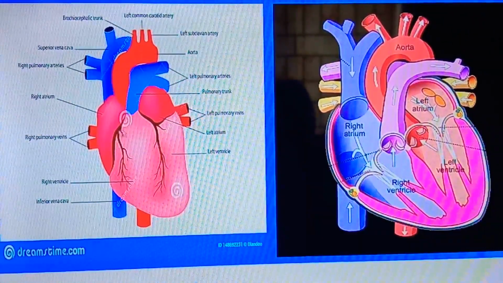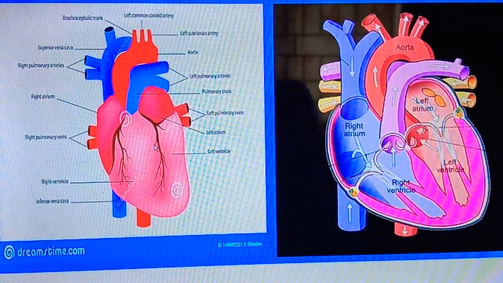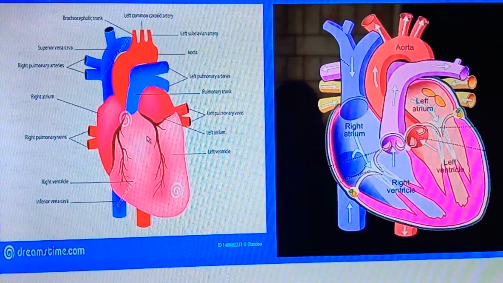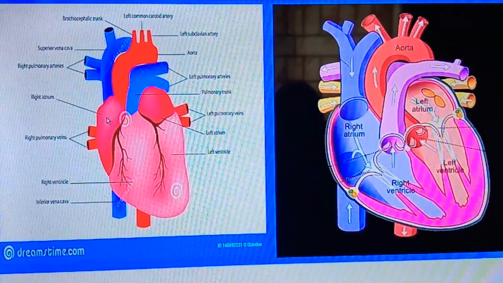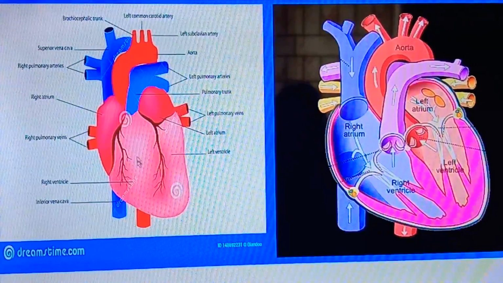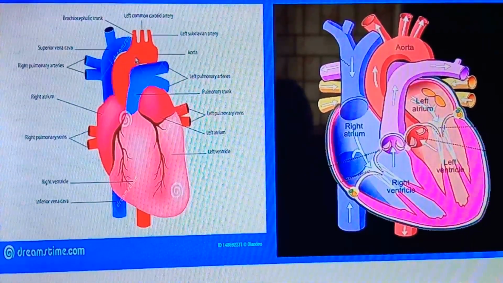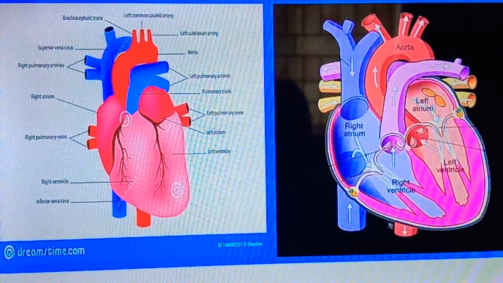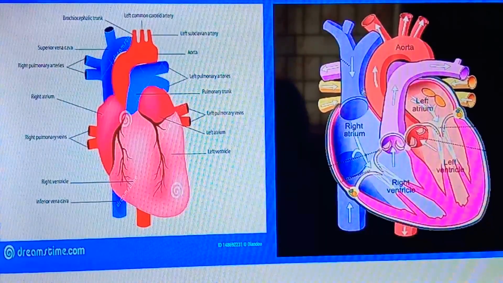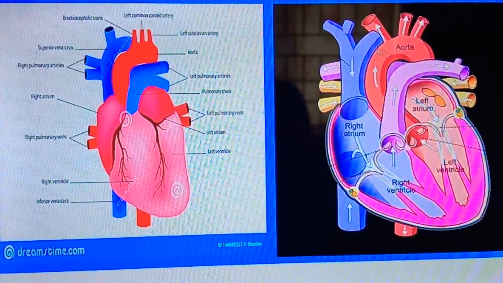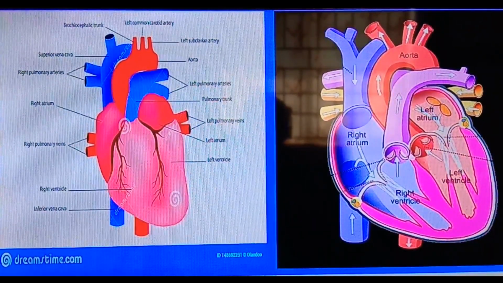Now this is the diagram of the heart, external view and internal view. You can see the heart muscles are also supplied by the blood vessels. This is the right atrium, left atrium, right ventricle, left ventricle, the bigger blood vessel that is called aorta, and this is the internal structure, the same thing what I have told. The structures you can see, and these are the blood vessels that take the blood away from as well as bring the blood to the heart. Now let's learn the internal structure of the human heart.